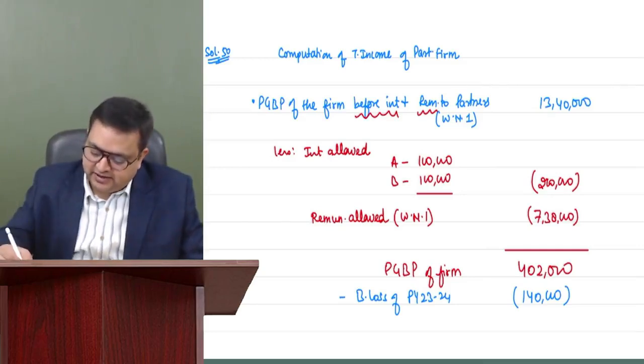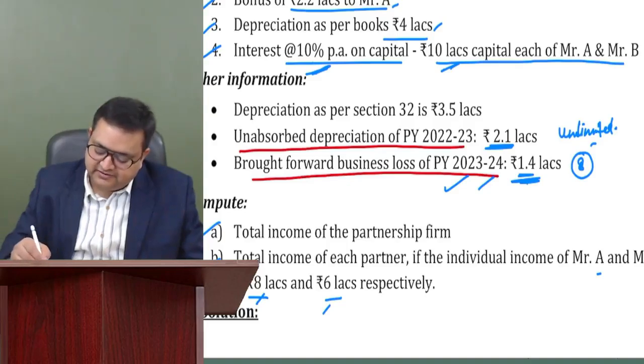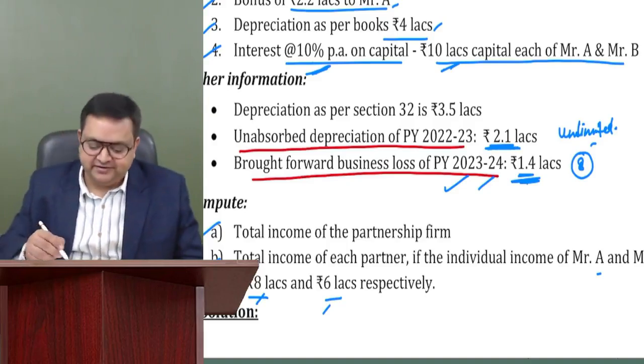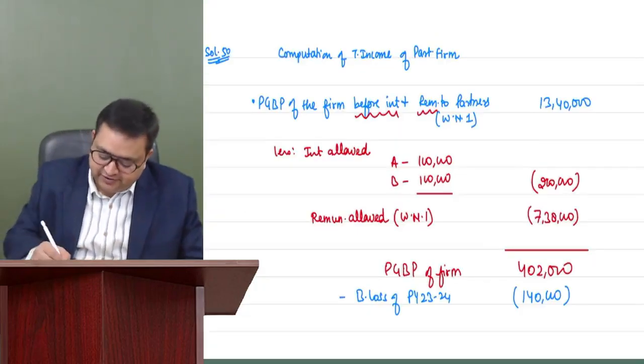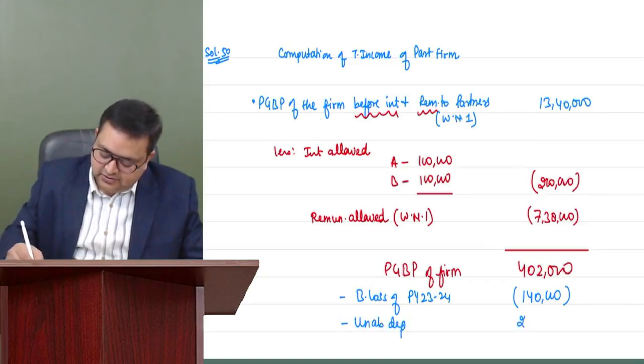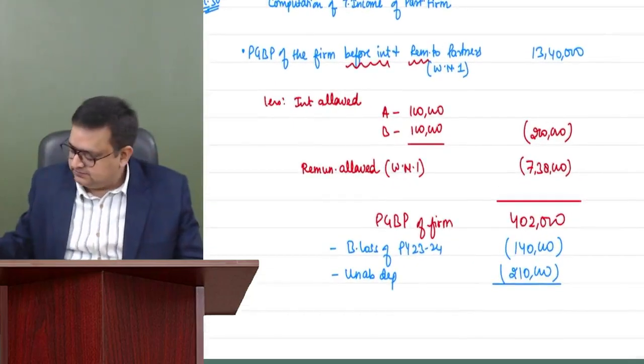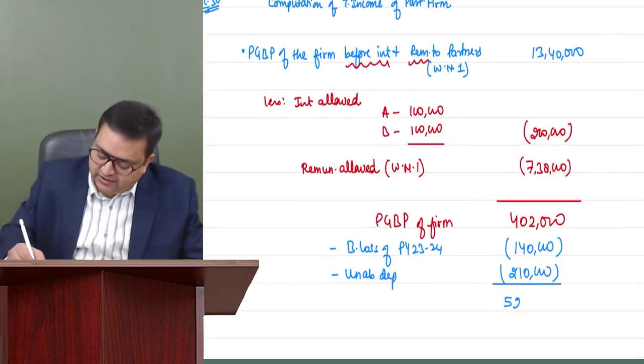Now let us think whether we can give unabsorbed depreciation effect also. Yes, now we can set off unabsorbed depreciation also because we have sufficient profits. So unabsorbed depreciation of 2,10,000 can also be set off now. There are no issues. So 52,000 is the total income.